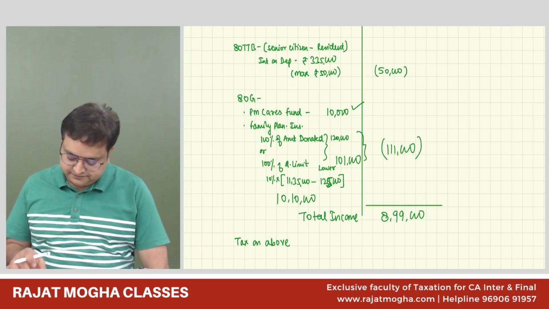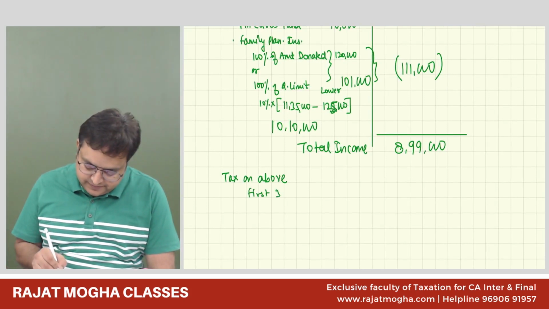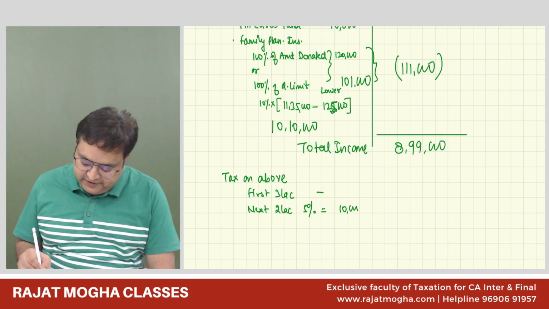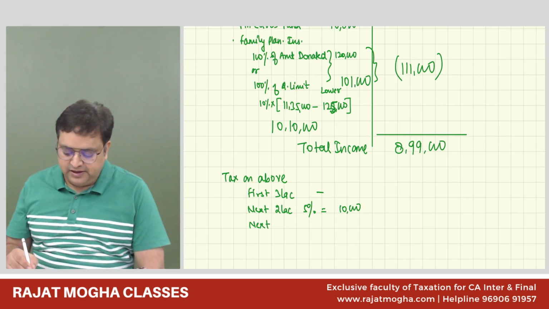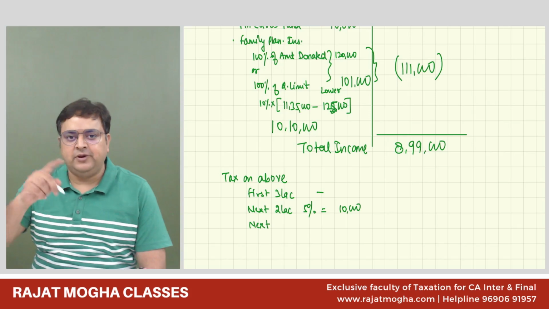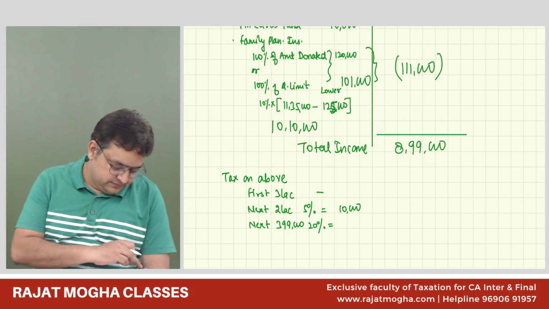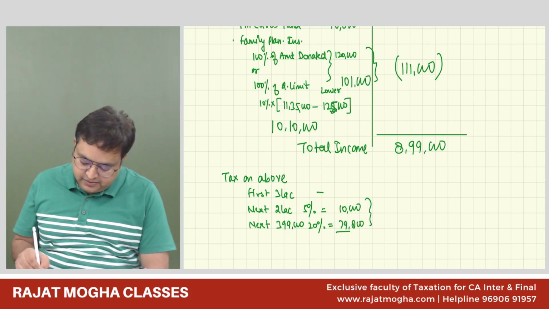125. Correct. So tax on income above 3 lakh: on the first 3 lakh, nil. Next 2 lakh at 5% is 10,000 rupees. And next is 5 to 10 lakh, but we are not going till 10. We are going till 8,99,000. So from 5 lakh till 8,99,000, that is 3,99,000 at 20%, which is 79,800. So 89,800 is the tax.